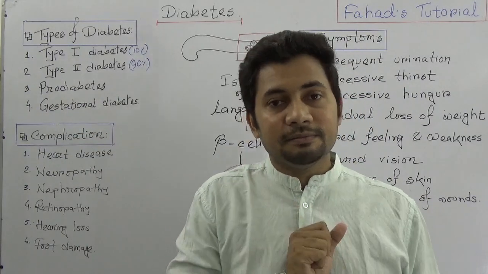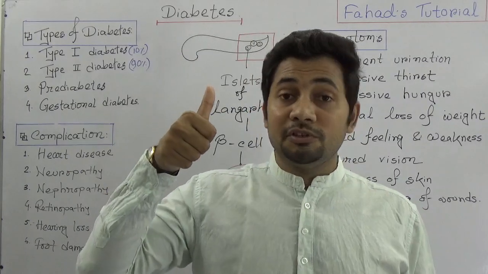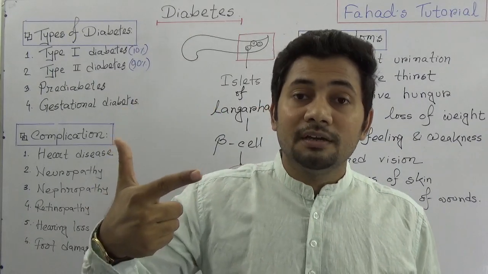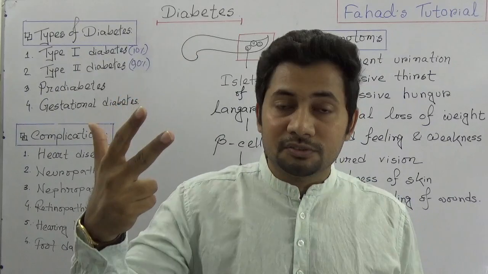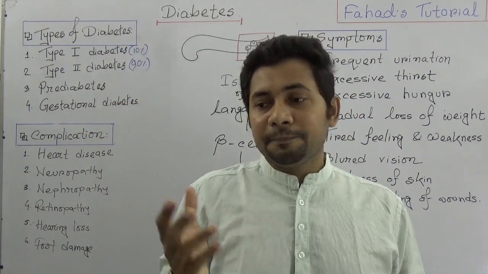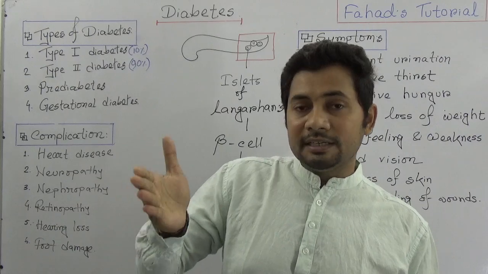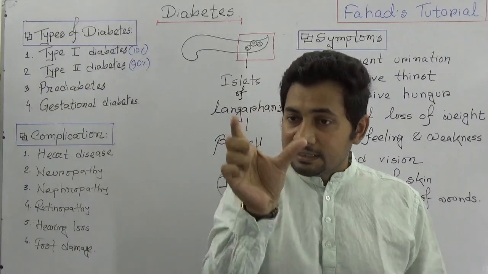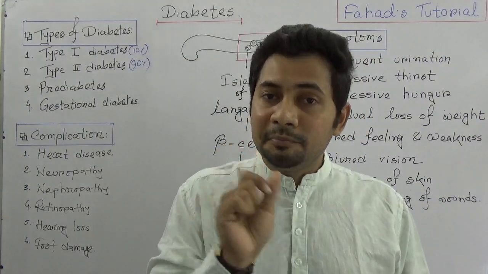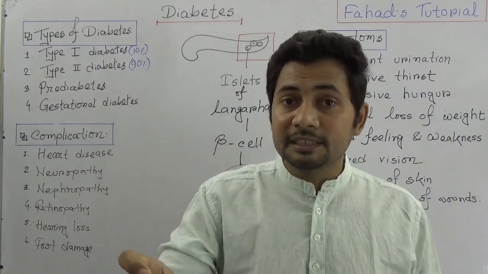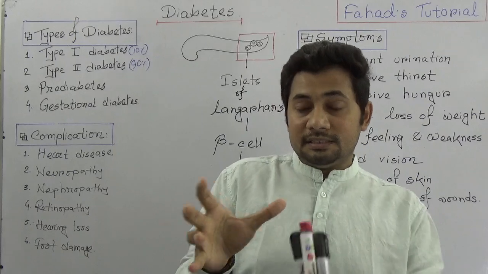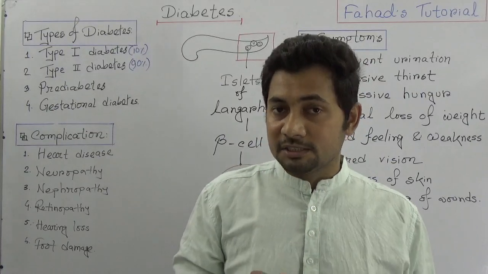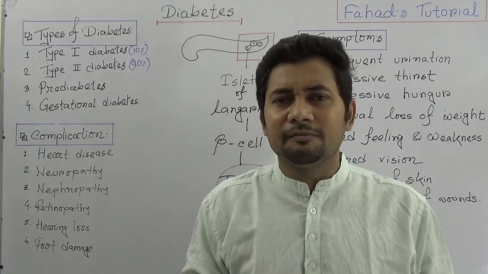So simply, the types of diabetes are: type 1, which stops producing insulin; type 2, where the body cannot produce a sufficient amount of insulin; number 3 is pre-diabetes, where the body has just crossed the normal blood sugar level but is not high enough to state diabetes. That intermediate range is known as pre-diabetes, and gestational is for pregnant women. Those are actually in a pregnancy state. The placenta is producing insulin-blocking hormones that stop the insulin production. So we have nearly 4 types.